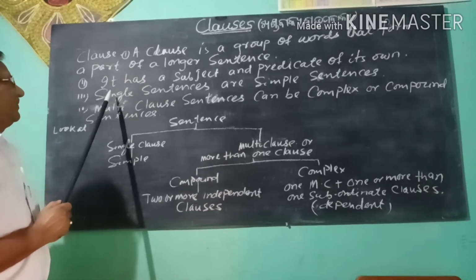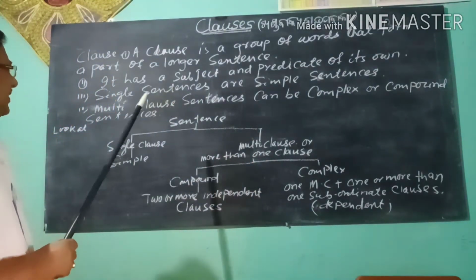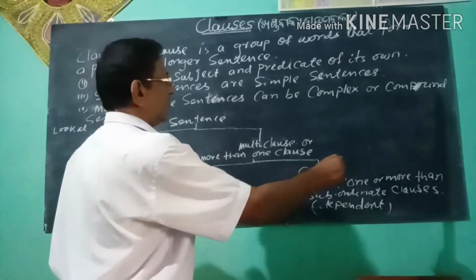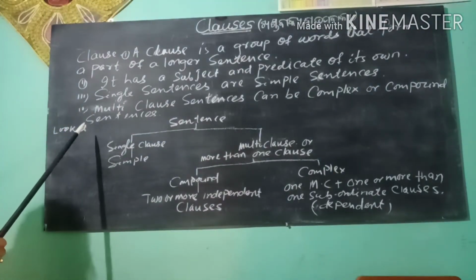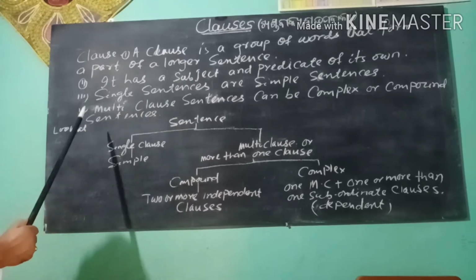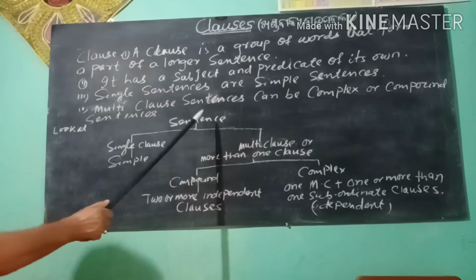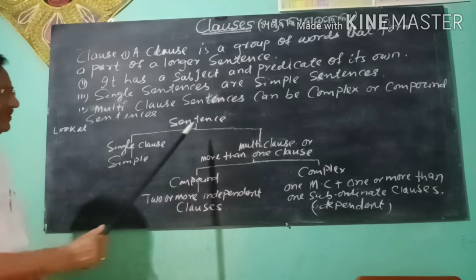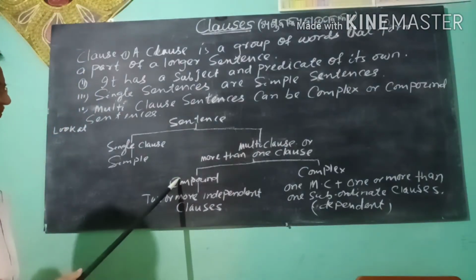You also know single sentences are simple sentences. Multi-clause sentences can be complex or compound sentences. You should look at the blackboard and look at the diagram. Sentence. Single clause, simple sentences. Multi-clause, or more than one clause: compound, complex.